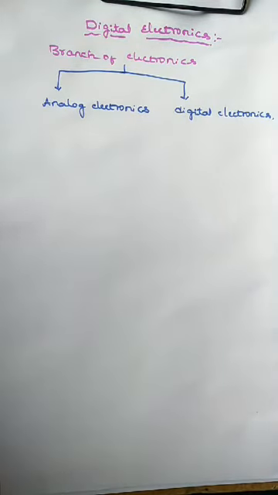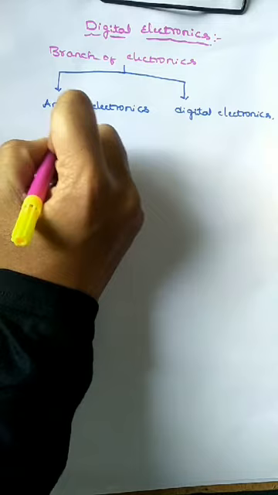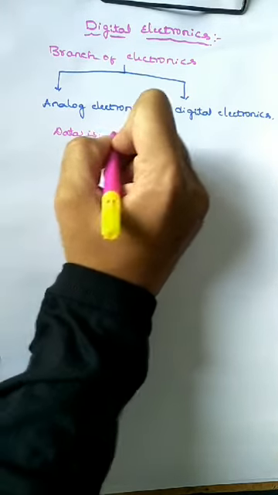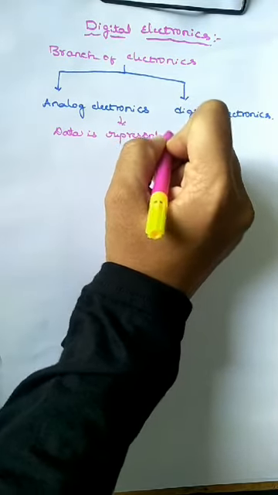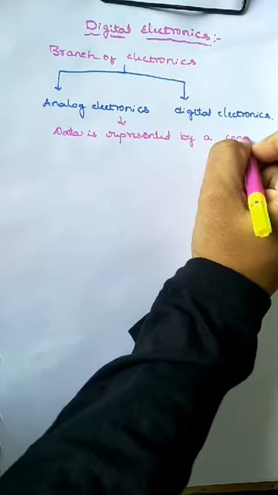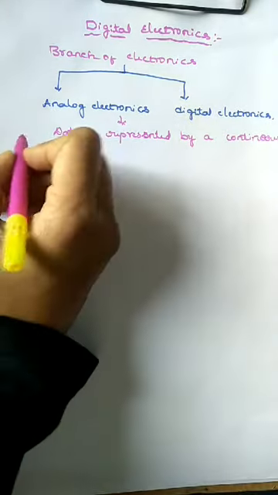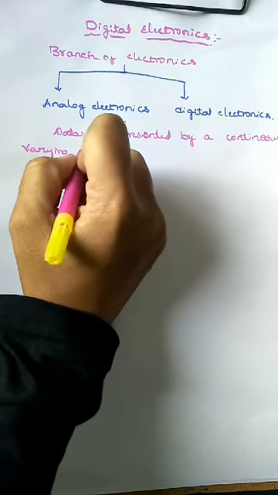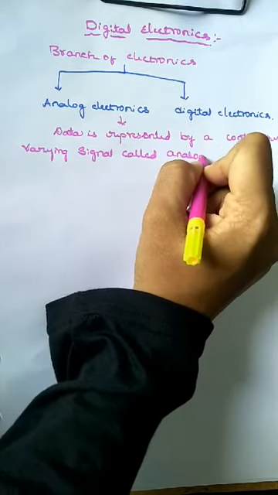Okay, so in analog electronics, data is represented by a continuously varying signal called analog signal.